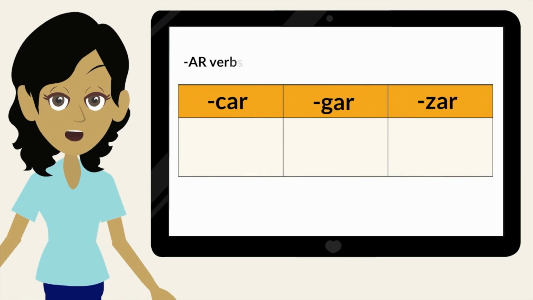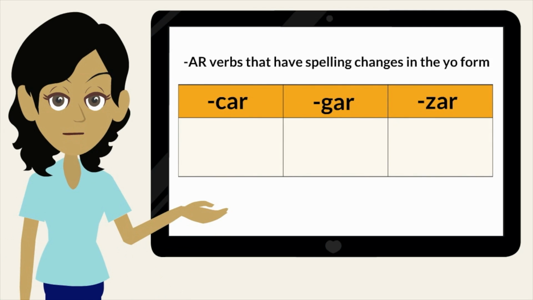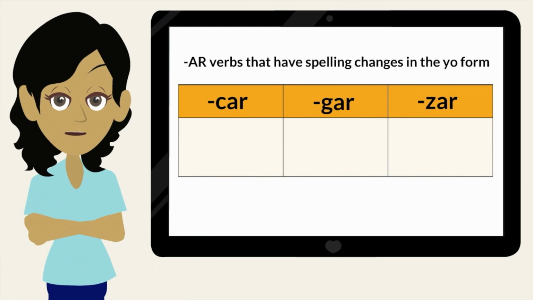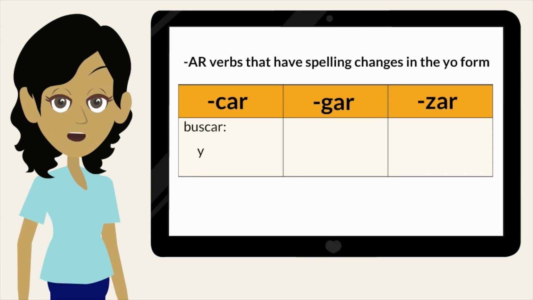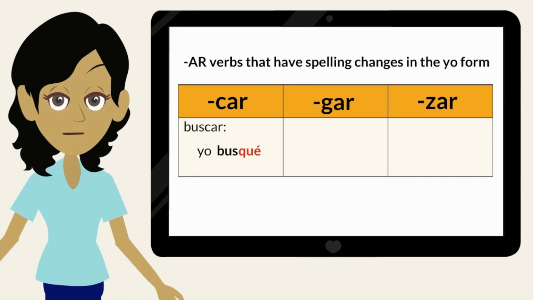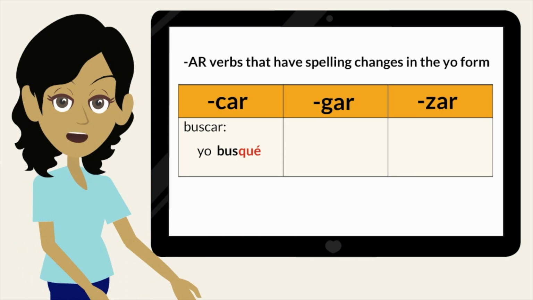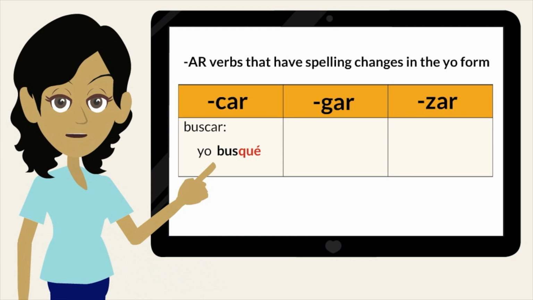There are AR verbs that have spelling changes in the yo form. Notice the changes as you write the verbs on your organizer. Buscar. Yo busqué. What happens to the yo form? This change keeps the original sound of the last syllable of the infinitive, car.